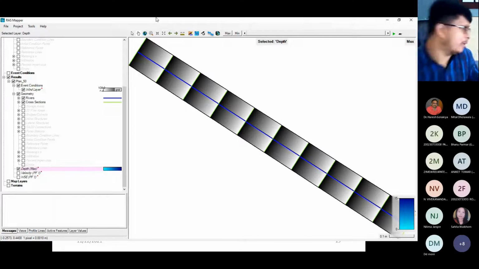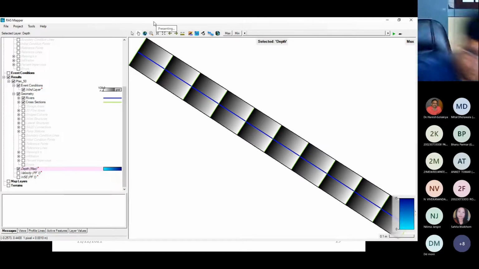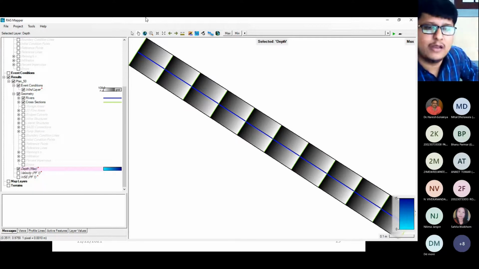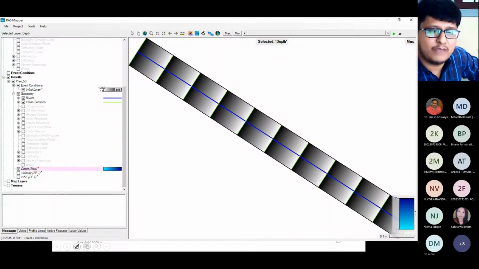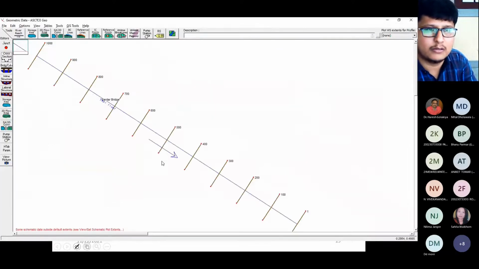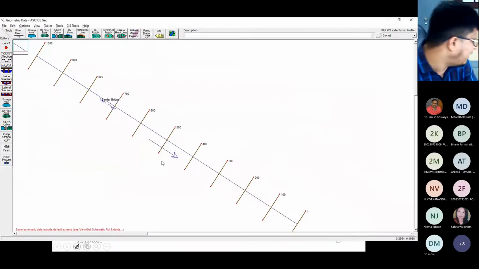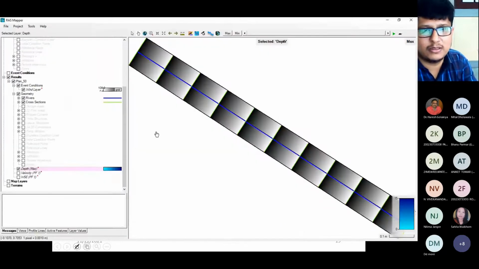So this RAS Mapper is very much useful for flood inundation mapping, or you can say to get the details about how much area is getting flooded, what is the depth of that, you can easily get from this, right? How did you get this? As we have already drawn the cross section over here, that directly enters into this.